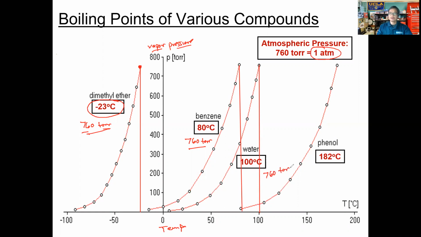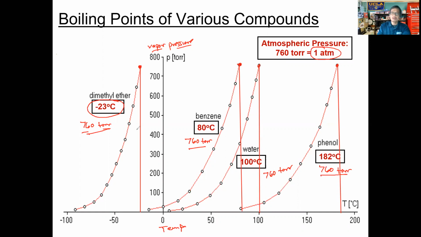And then finally, with phenol here, let's go about 180 degrees Celsius. Let's do that. Trace it down right here. That's about 180 there. What do we notice? The vapor pressure exerted by phenol as well is 760 torr. So each one of these is at a different temperature.